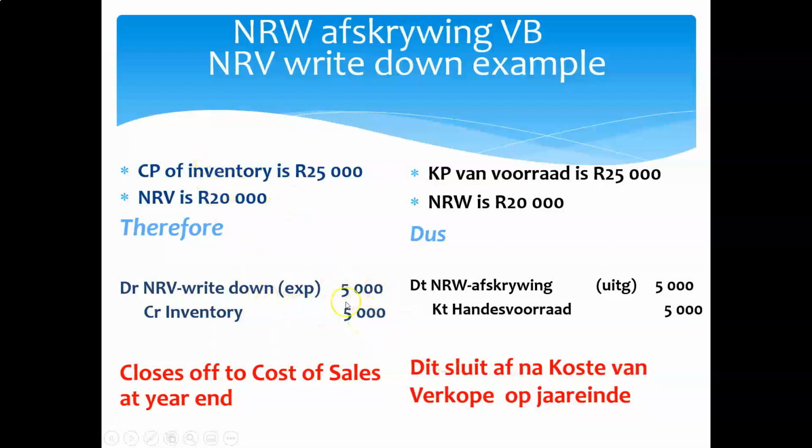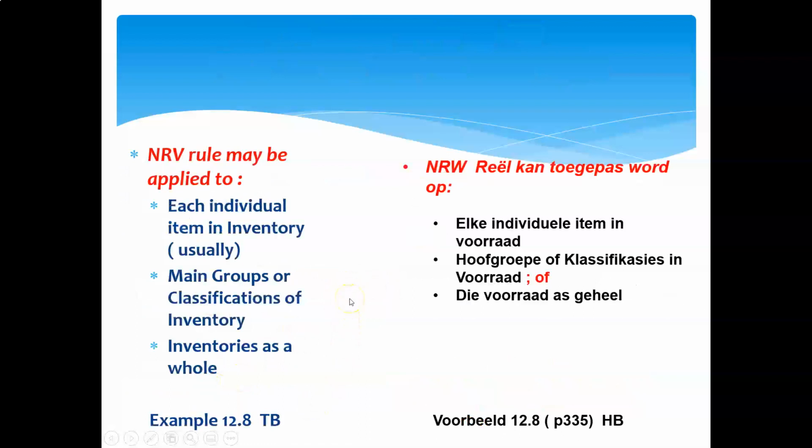Now, this is a trading inventory item, and because it's a trading inventory item, at year end we're going to sit with this expense account, the NRV account, with a debit balance of 5,000 Rand. What do we do with that? Everything that has to do with our trading activities, and the write-offs that we do on our trading inventory, should be reflected at the end of the day in our cost of sales amount. So at the end of the year, we're going to transfer this 5,000 Rand to cost of sales. We're going to credit this account and debit cost of sales with that 5,000 Rand.